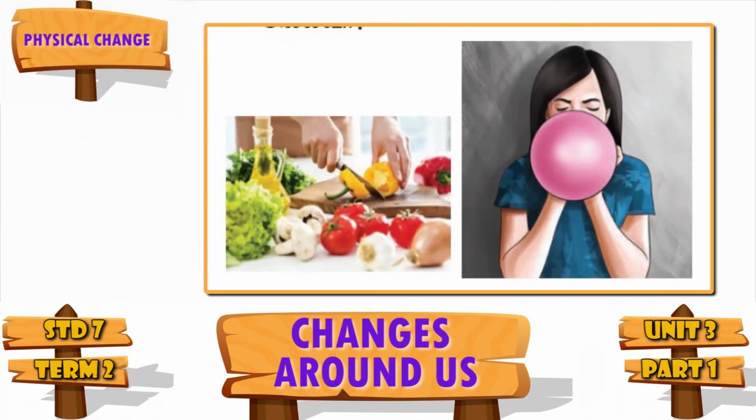For example, cutting of vegetables. If we cut a lady's finger, it produces pieces of lady's finger only. So these are the properties of physical change.